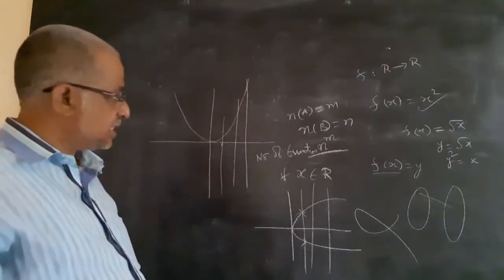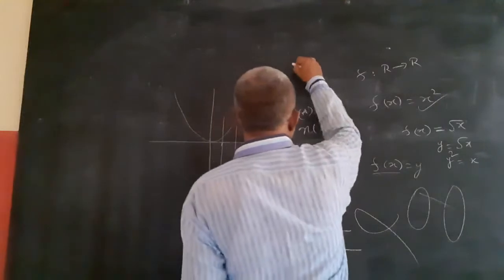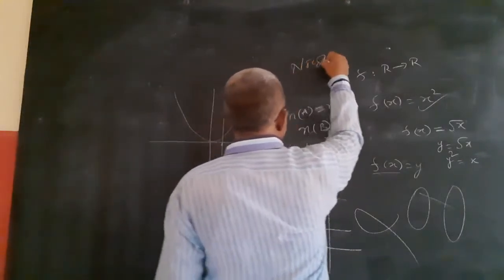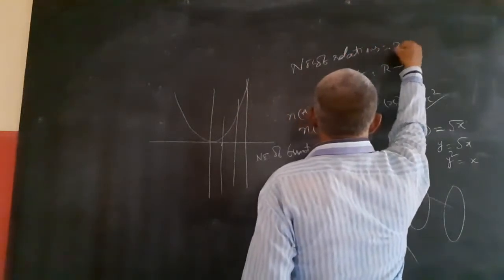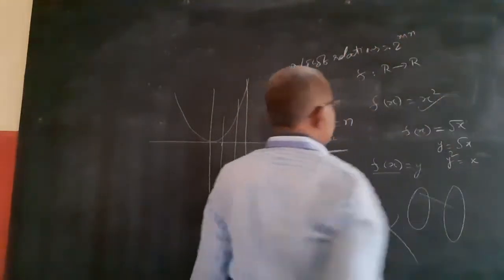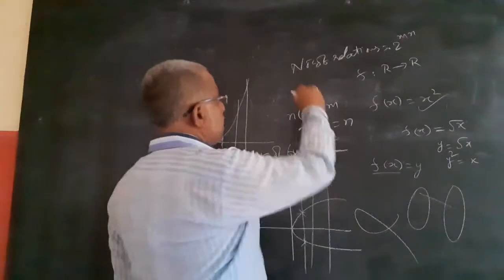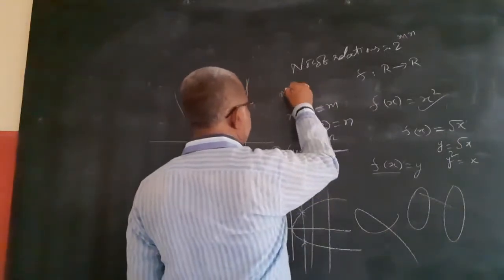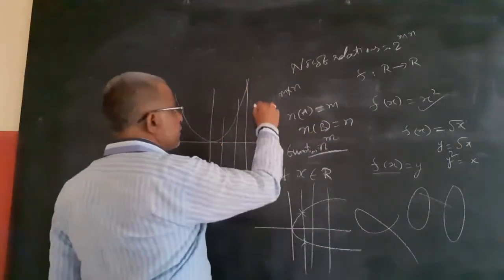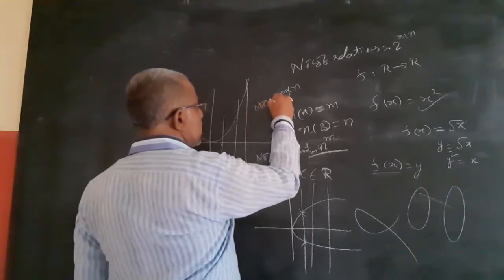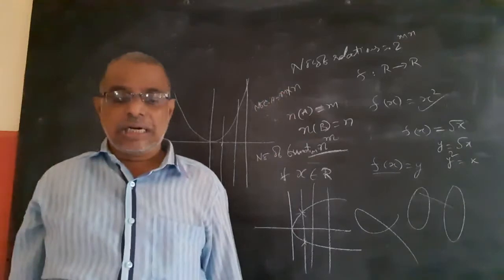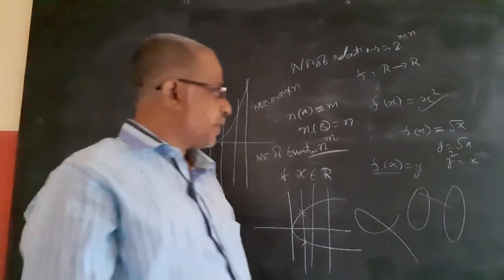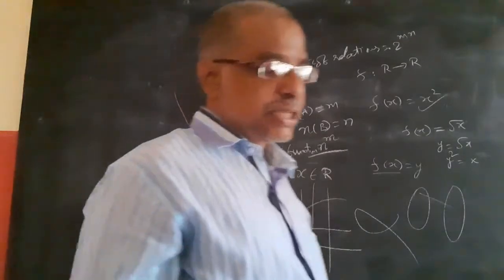I told you yesterday itself, and the number of relations I told yesterday, if you remember, the number of relations equals 2 power mn. And the number of Cartesian products is n into m or m into n. Number of Cartesian products equals m into n. All this we discussed yesterday only. Now we are discussing graphical representation.